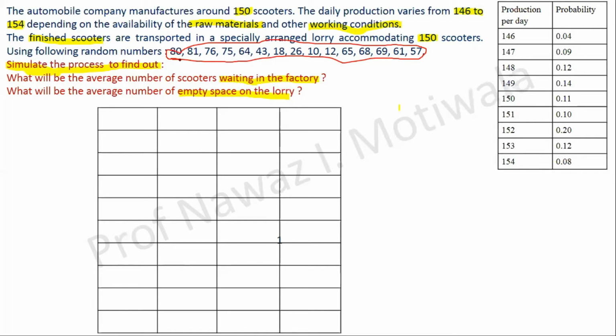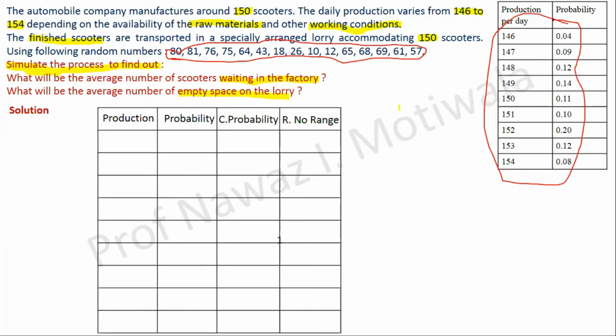So what is the first step? First step is to make the random number range table, for which there will be only 4 columns. First will be the production or demand per day. Second will be the probability. Third will be the cumulative probability, and fourth will be the random number range. The first 2 columns will be exactly the same as in the question. You just need to copy these values. So I will also copy that.